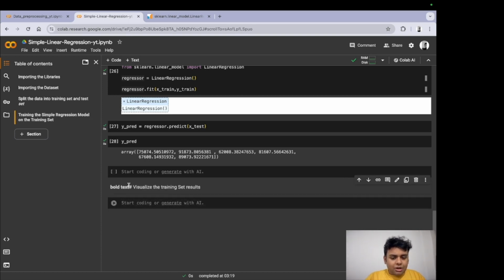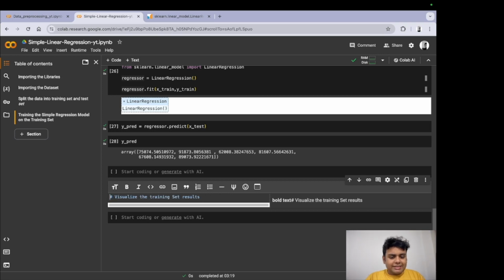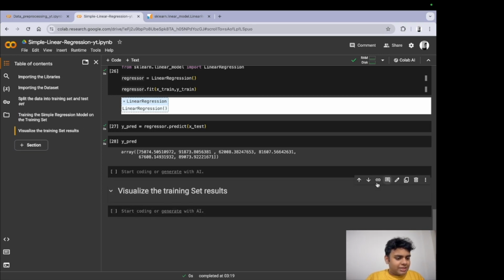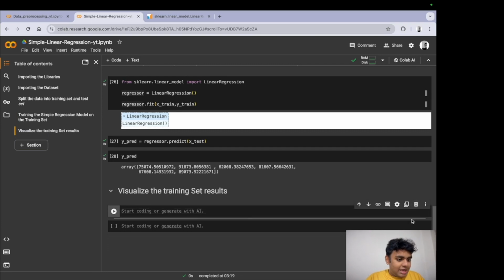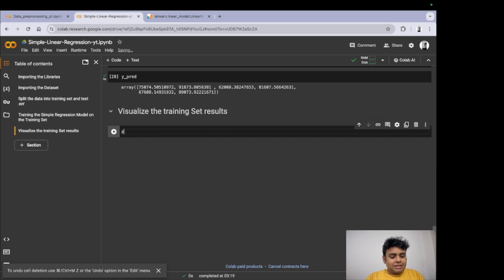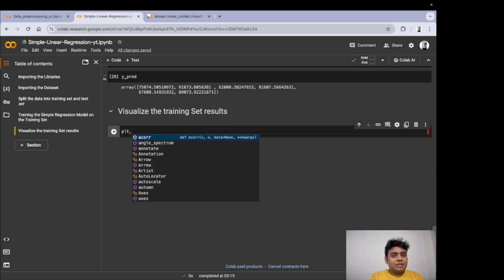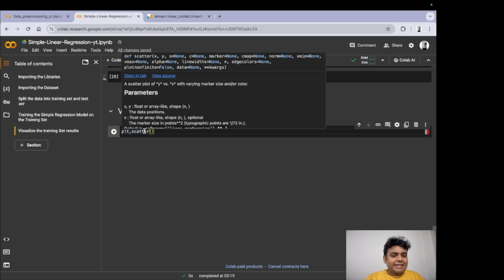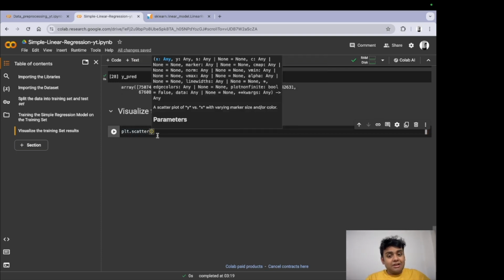All right. So how are we going to visualize this? Well, it's simple. We are going to visualize it with the help of matplotlib, because that is the library that we had imported. If you remember, I told you back in theory that for regression models we use a graph called a scatterplot. So that is what we are going to use. plt.scatter. The spelling should be this. What does it take? Well, it takes X and Y. So we're going to give it X train and Y train, because firstly we need to visualize the training set.